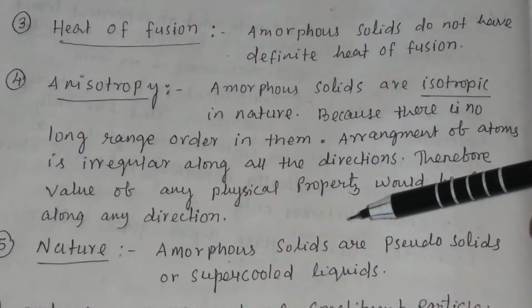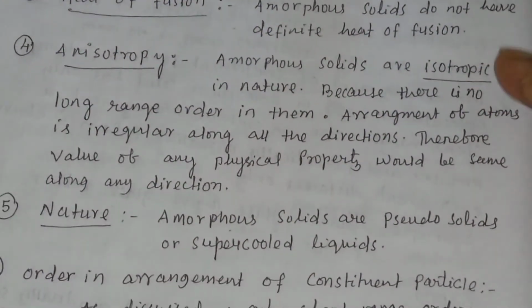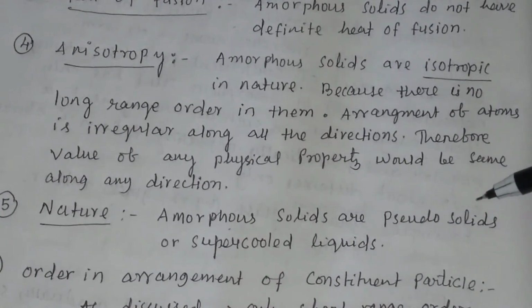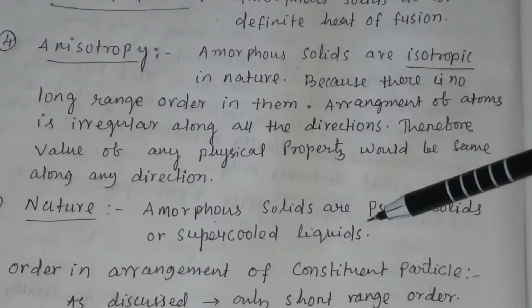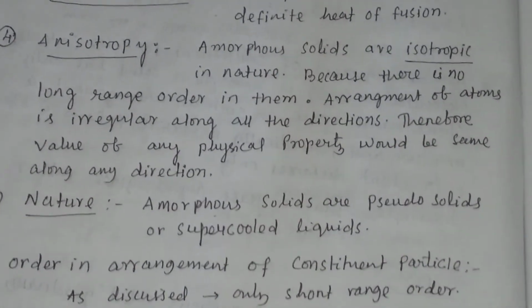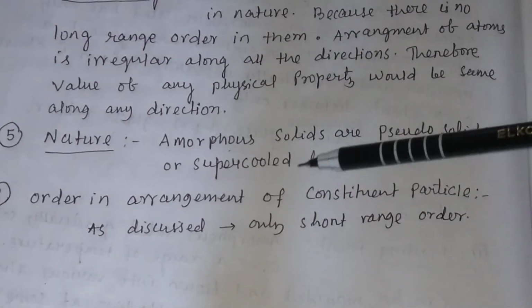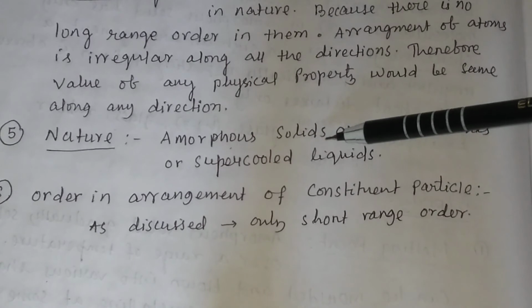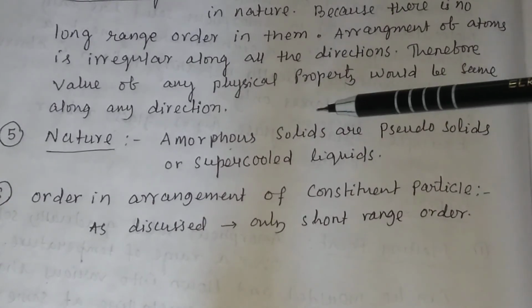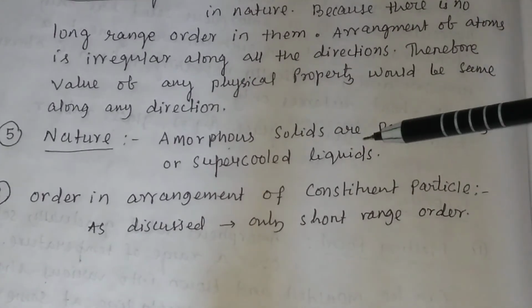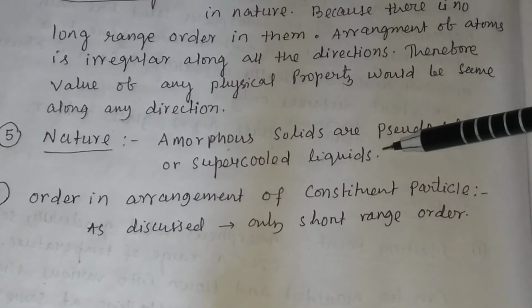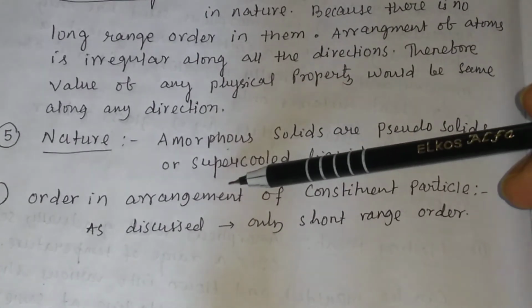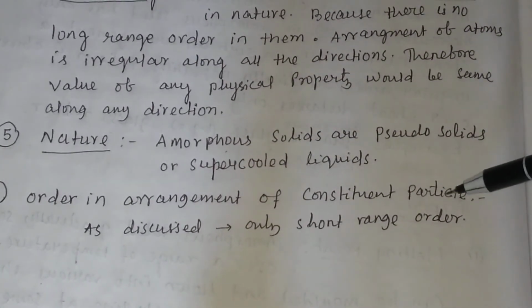Next is nature. Amorphous solids are pseudo-solids or supercooled liquids. So remember, the nature of amorphous solid is that it is not a true solid. They are pseudo-solids or supercooled liquids. Then order in arrangement of constituent particles.